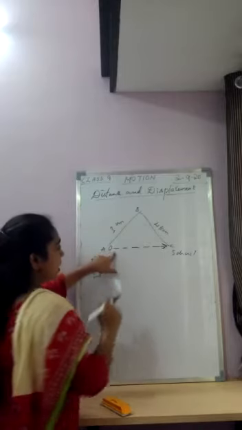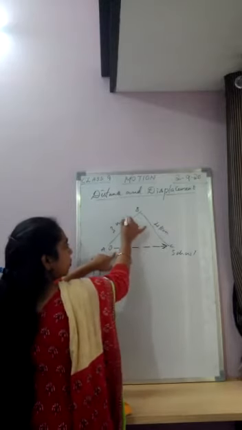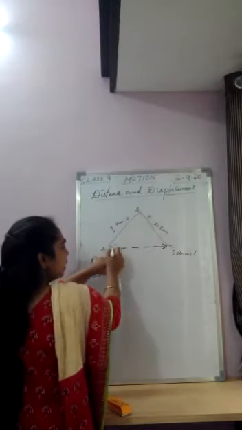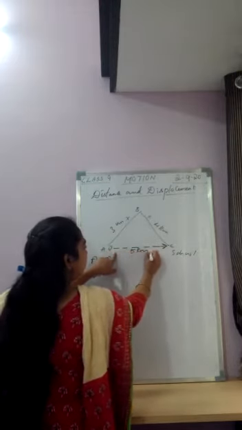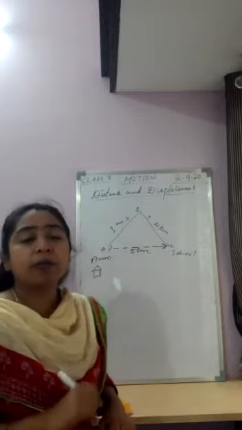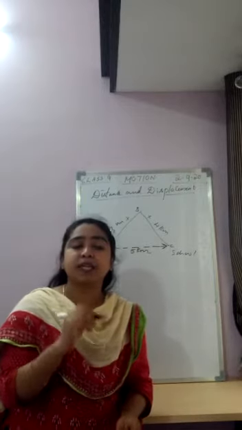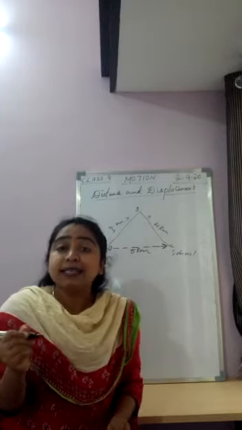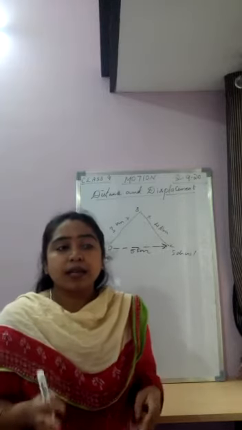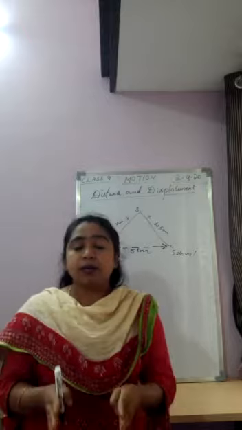He doesn't follow these two ways. He directly moves from A to C, which is 5 kilometers. This is nothing but displacement. A shortest distance means a straight line in a given time.